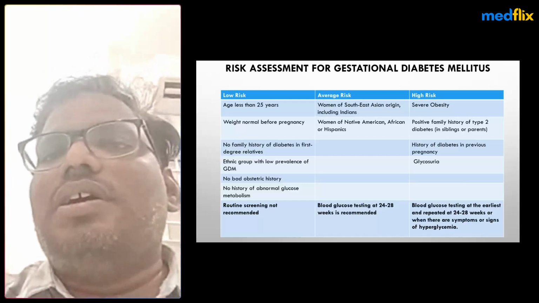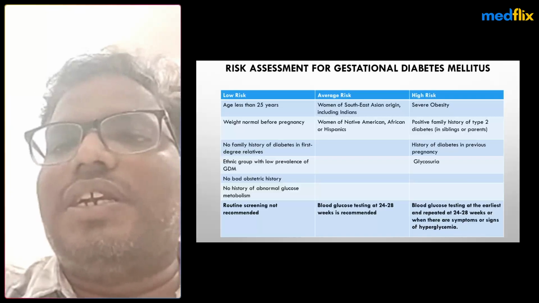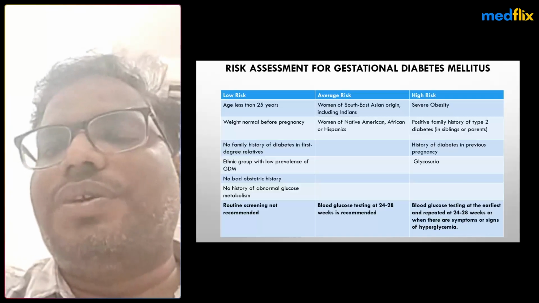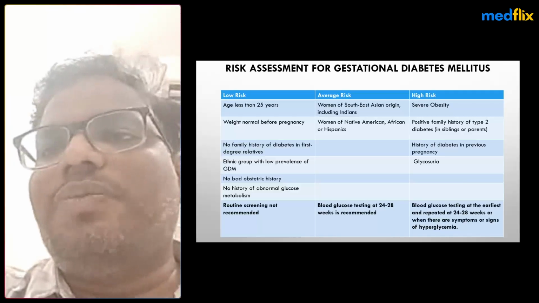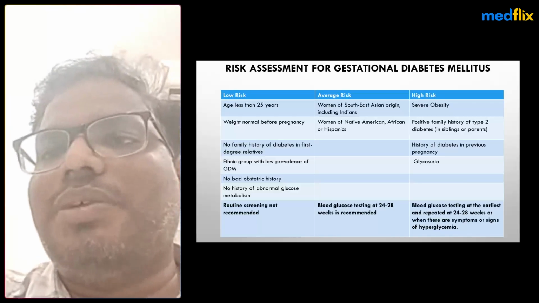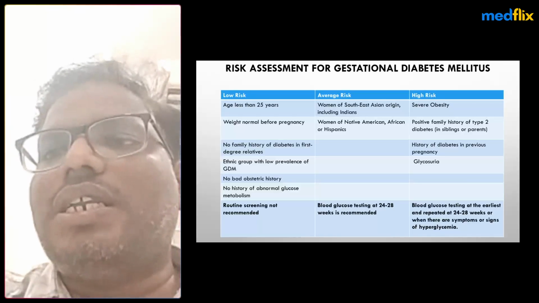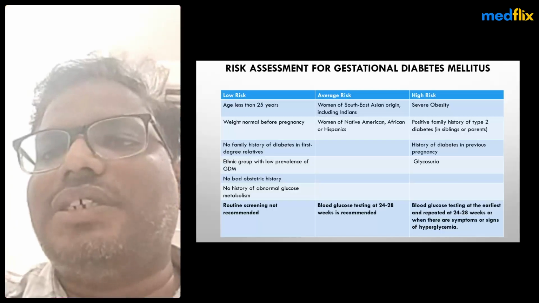We recommended the gestational diabetes test, one-step or two-step method. We have to recommend it for screening of the patients. High-risk patients are those with severe obesity, a positive family history of type 2 diabetes in siblings or parents, a history of diabetes in previous pregnancies, and glycosuria.